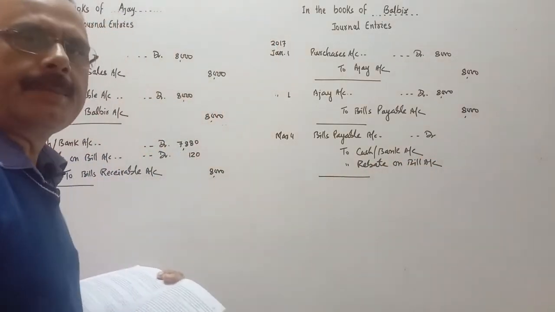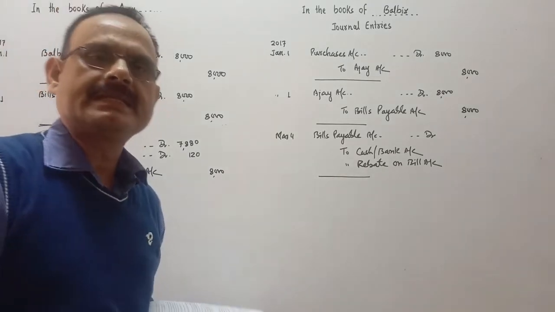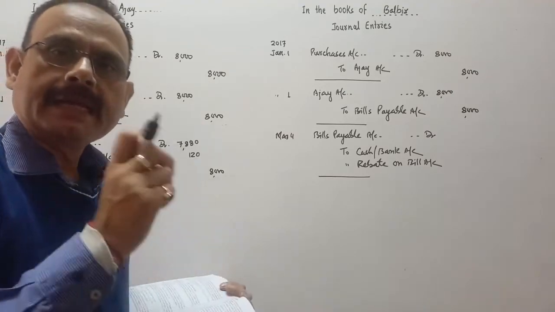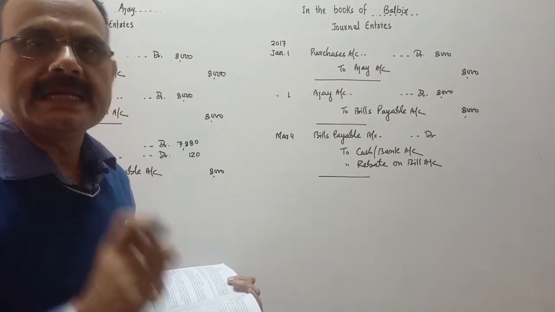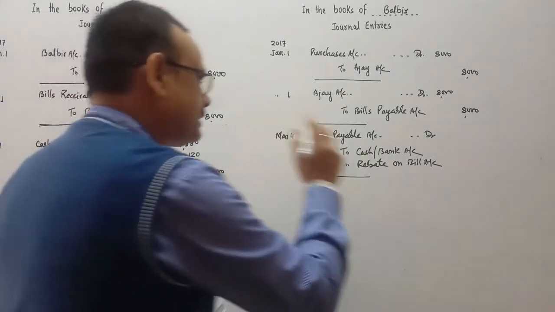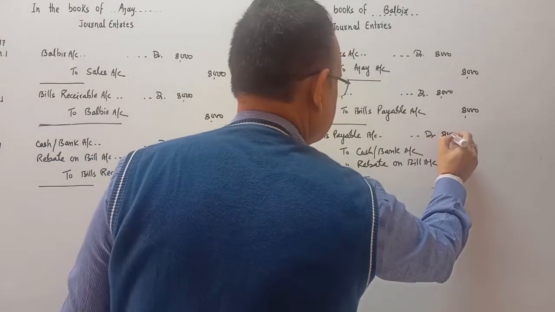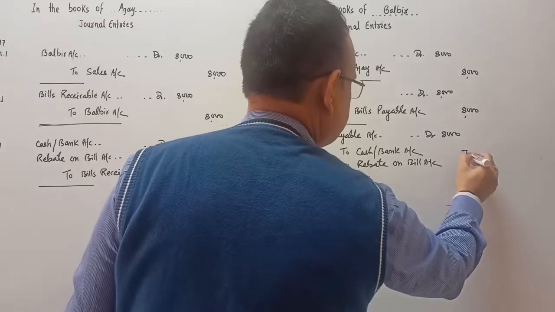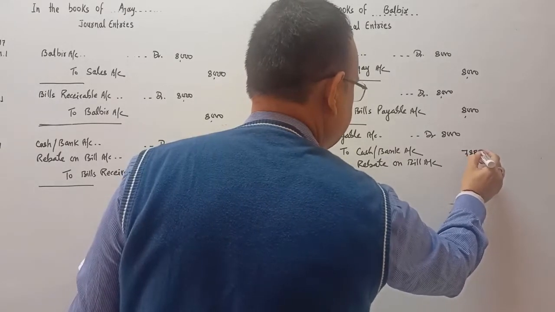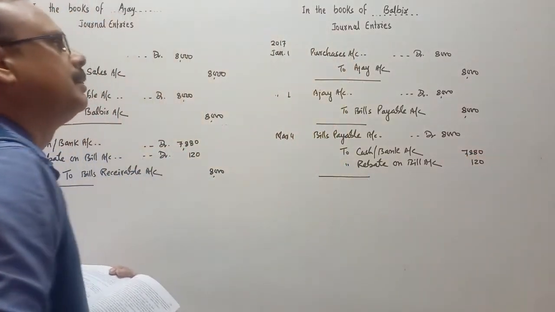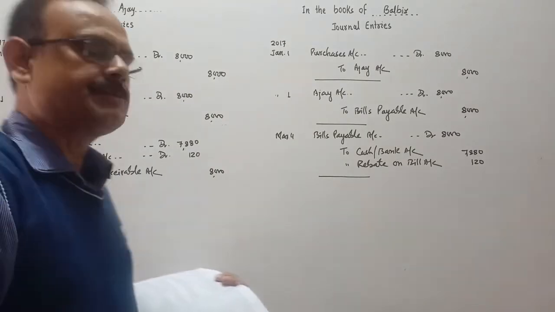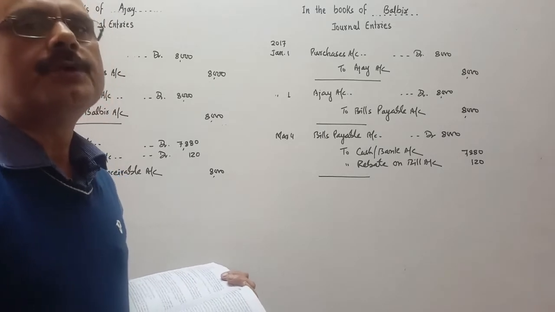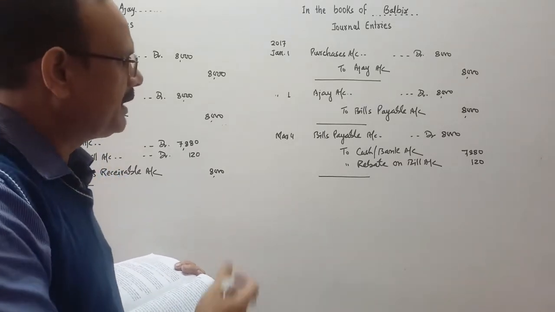For him, the rebate on the bill is credited, because for him the rebate is an income, since he is paying a lesser amount due to this rebate. So the bill is of 8,000, the rebate is 120, so he will pay 7,880 rupees to Ajay. So the entry will be Bills Payable Account debit, to Cash Account or Bank Account, to Rebate on Bill. The narration will be very simple.